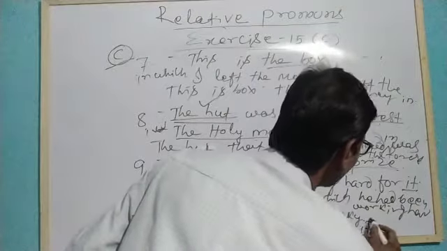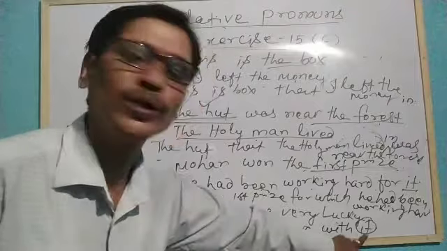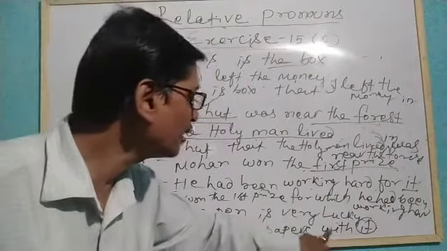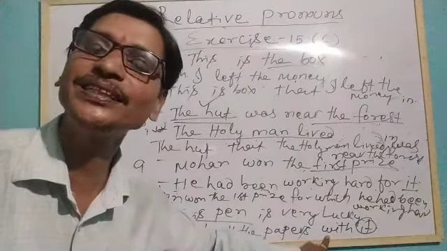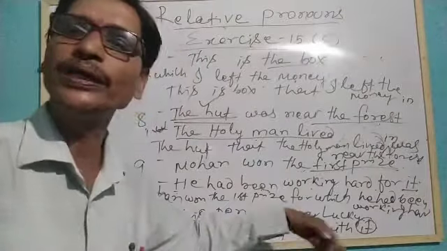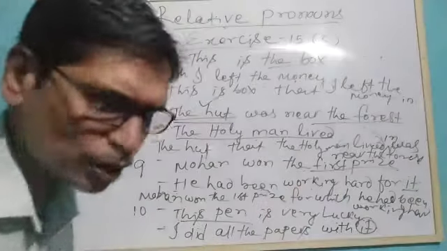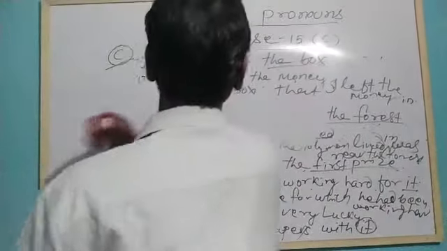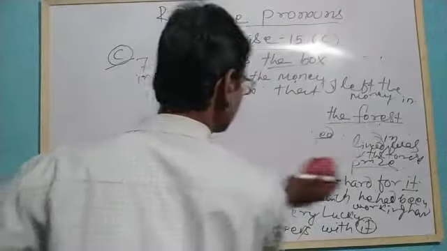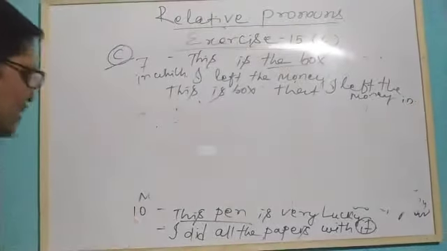So it is a thing used as an object. So we can use that or which. But here with is used as a preposition. So with which we can write, or that we can use instead of using the preposition. So what should be the answer? Let's see. The answer can be like such.